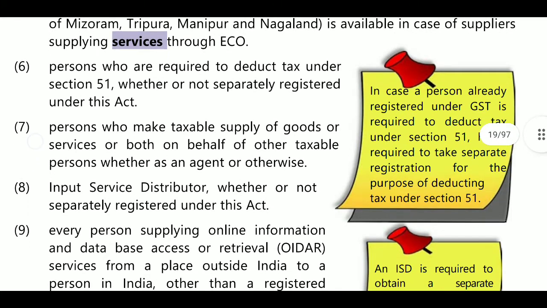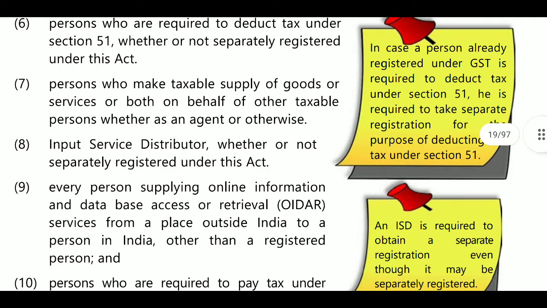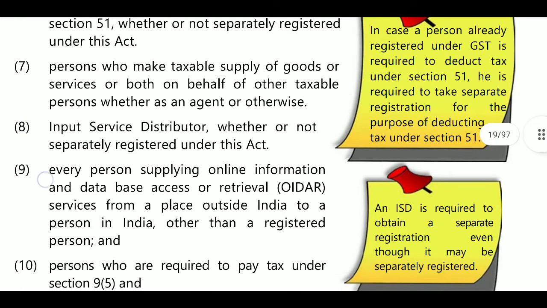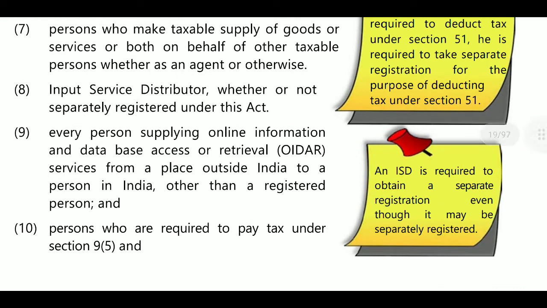And next, a person who makes taxable supply of goods or services or both on behalf of other taxable persons, whether as an agent or otherwise. If any person, that is an agent, is making supply of goods or services on behalf of a supplier, then he must get the registration under section 24.